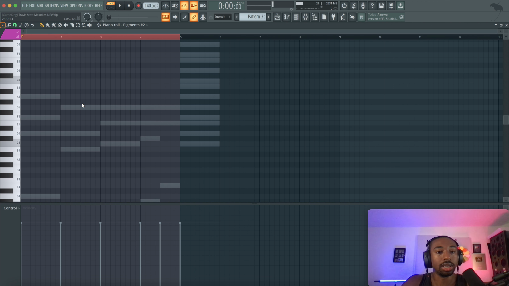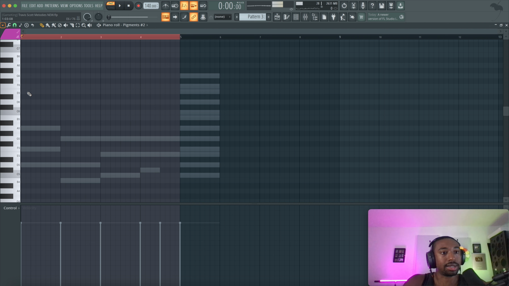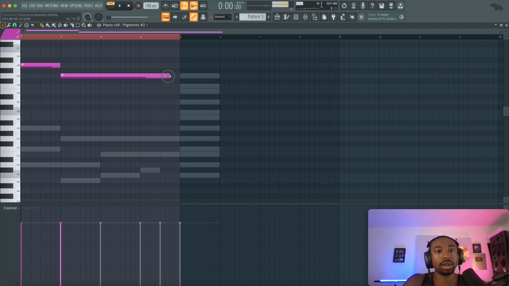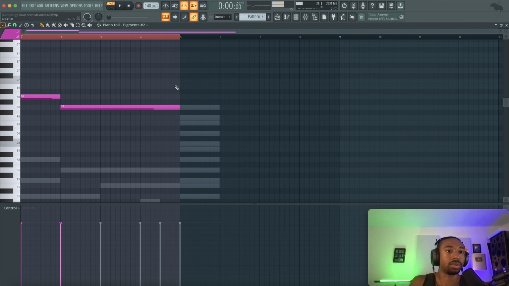So now I'm going to go one octave higher than the highest note that we've created. So we're at A, and then it goes G all the way through. So here I'm going to start at this point to create a top line. Now this is more of a sound effect than it is a top line, but in Melody Mastery I go through the fact that you don't always need a melodic sound to be a top line. It's just an ear catcher sound.